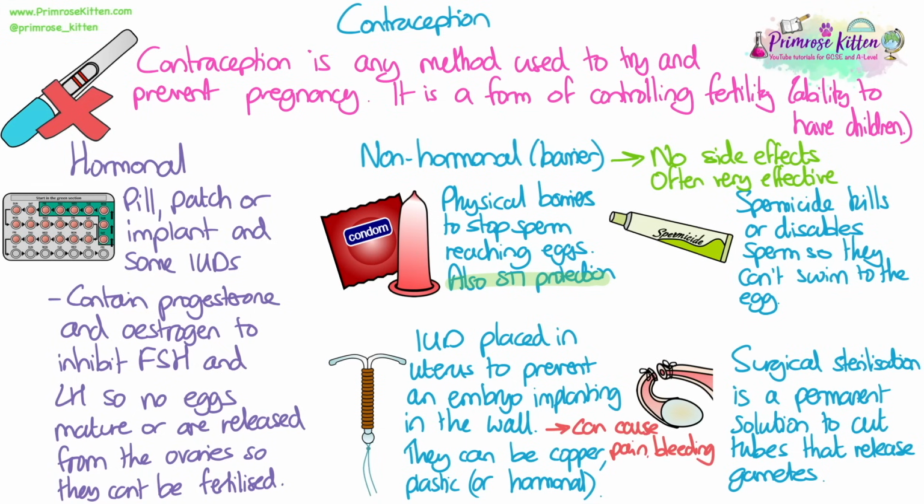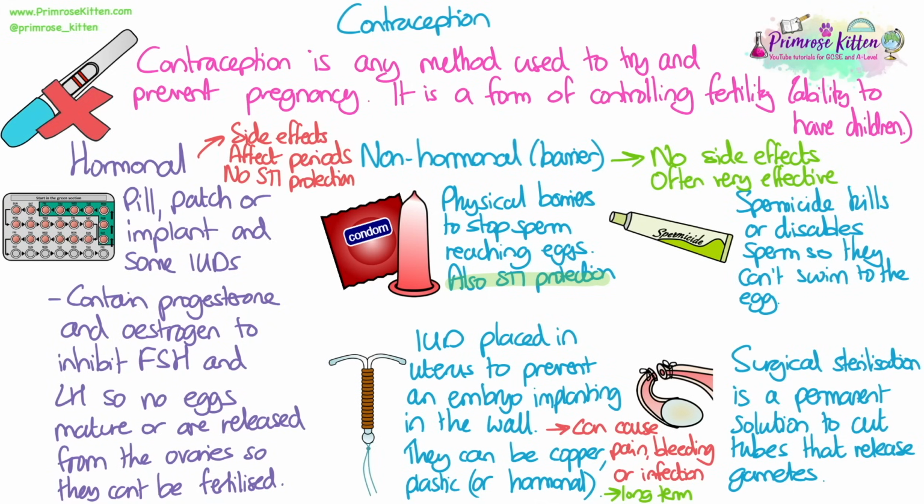There can be some disadvantages with the IUD. For example, it can cause pain, it can cause bleeding. There is a risk of infection because you're inserting a foreign object into the body, and they can also change your periods as well, making them heavier or more painful. But they are a long-term solution for contraception.